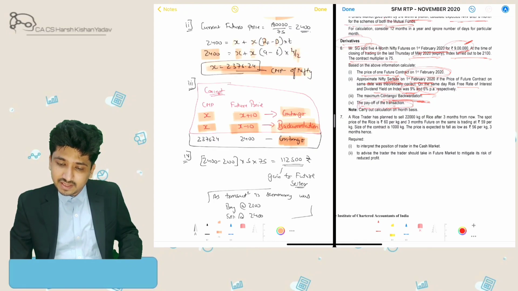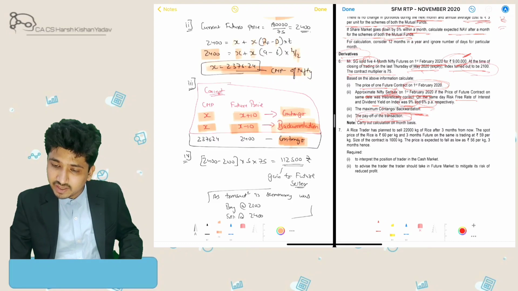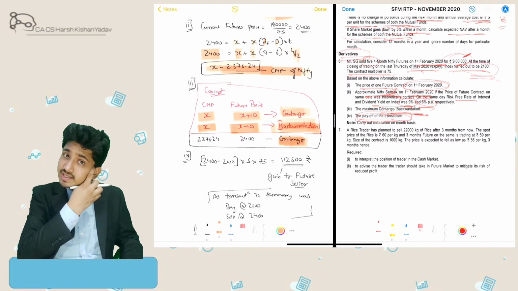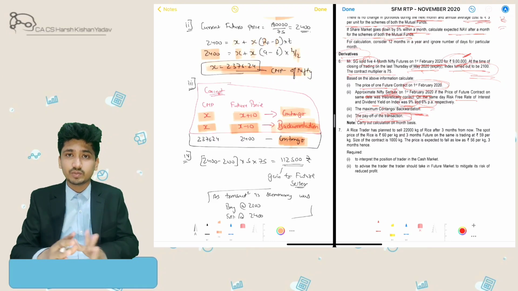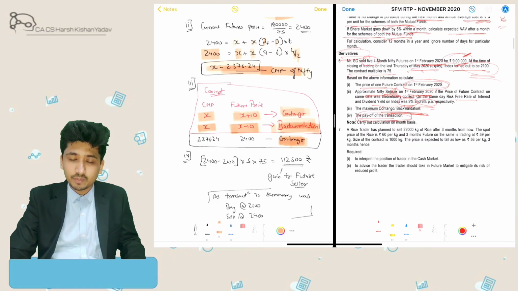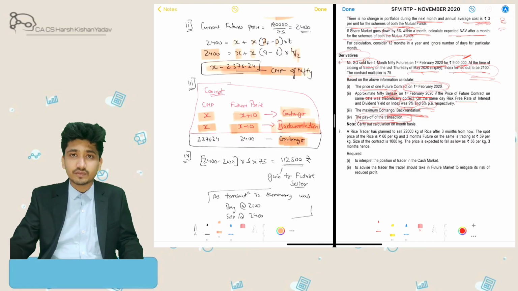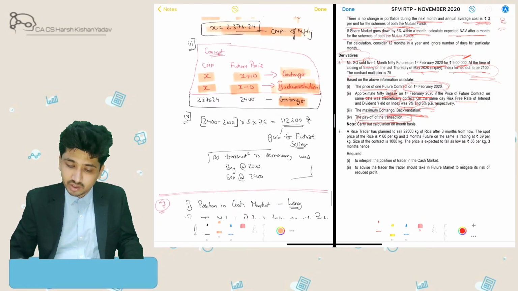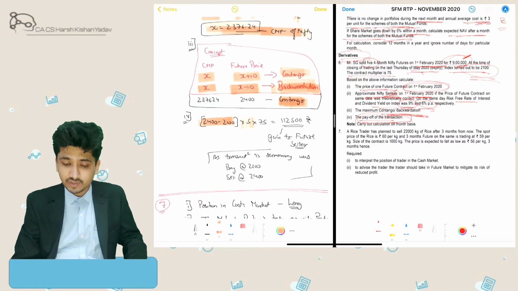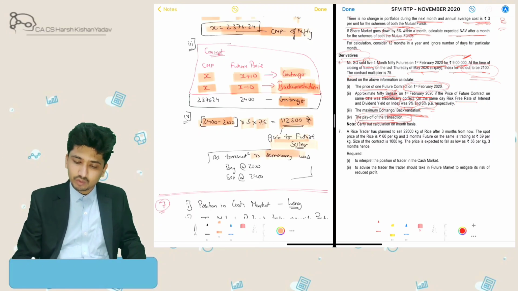Then the payoff of the transaction at the end. So upside, we were given that the Nifty is closing in May at 2100. So what is his transaction summary? He sold future at 2400, and the spot price in May turns out to be 2100, so he will have to buy at 2100. So 2400 minus 2100, 300 rupees would be his gain over the contract. So that is 2400 minus 2100 into 5 contracts into 75 units in each contract, so it would be 1,12,500 gain.